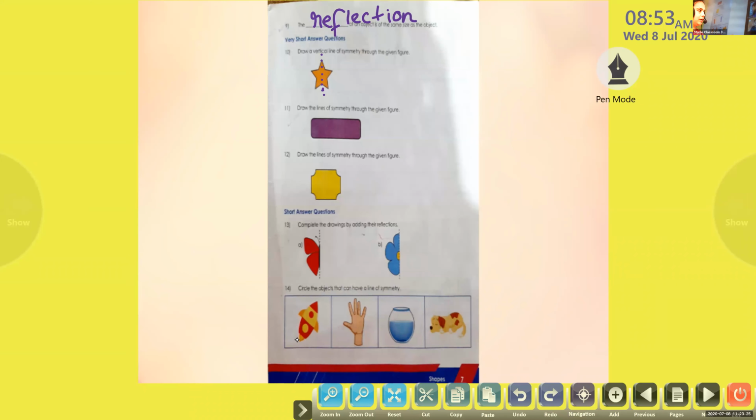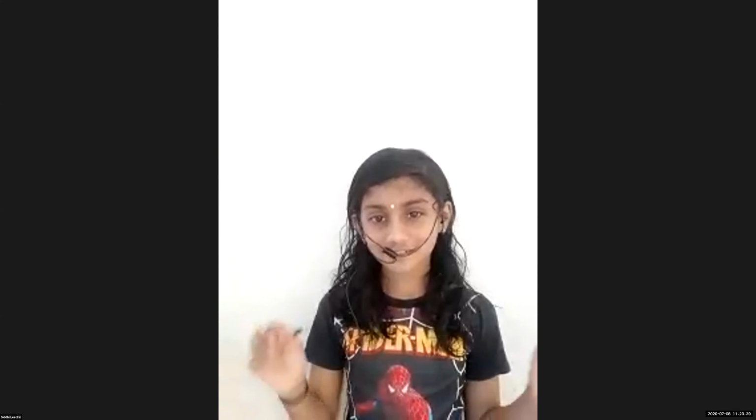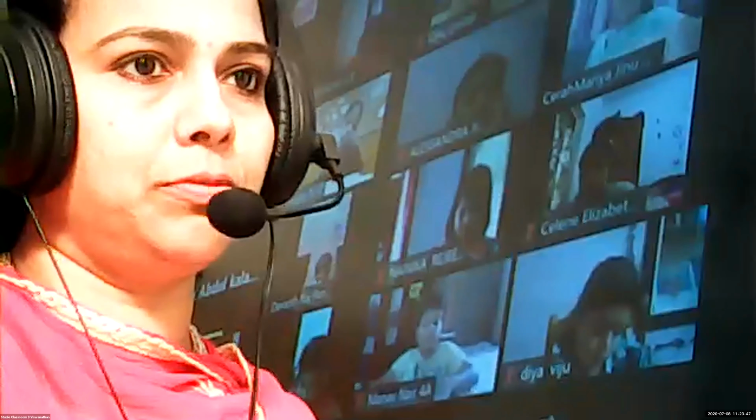Children, you have to draw one line, a normal dotted line. We used to draw dotted lines. Now the dotted line is called the line of symmetry.